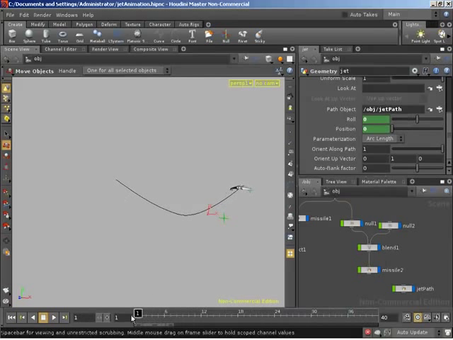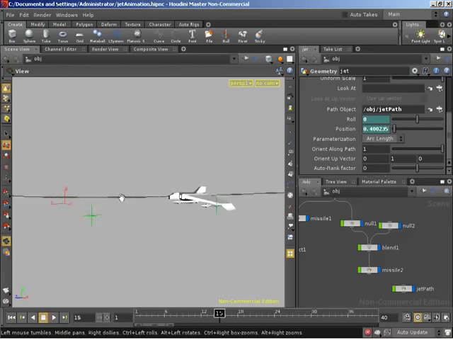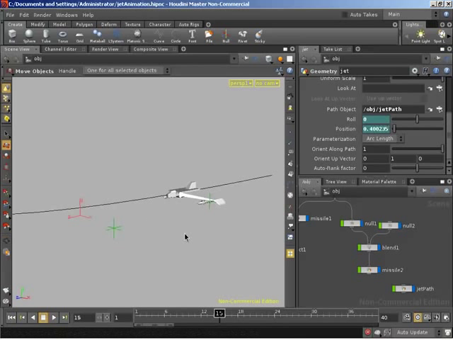So with that, let's turn our attention over to our missile. First things first, we need to decide when we are going to launch the missile. At what frame do we want to launch it? It would make sense that we launch and then bank away from the missile after we launch. So sometime after we leave, but before we bank. So should we say around frame 15? Yeah, that looks good. So at frame 15, we're going to launch the missile, and that means we need to do a number of things at this frame and also at frame 14.